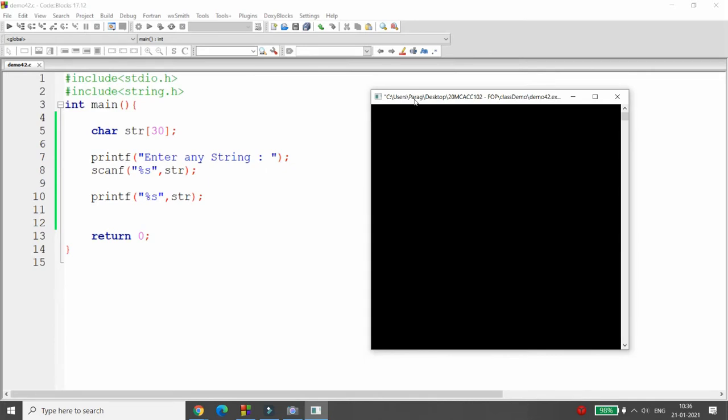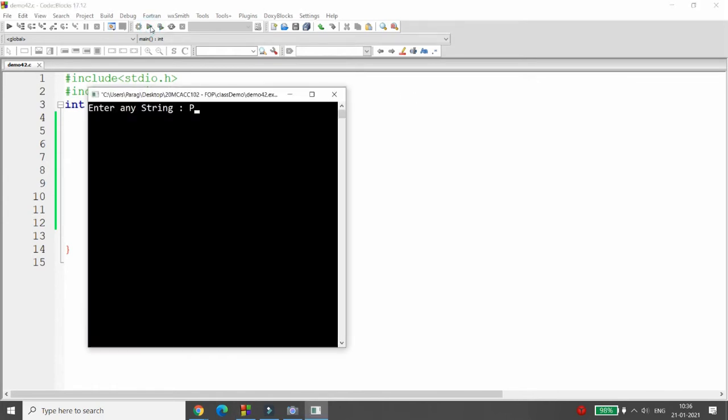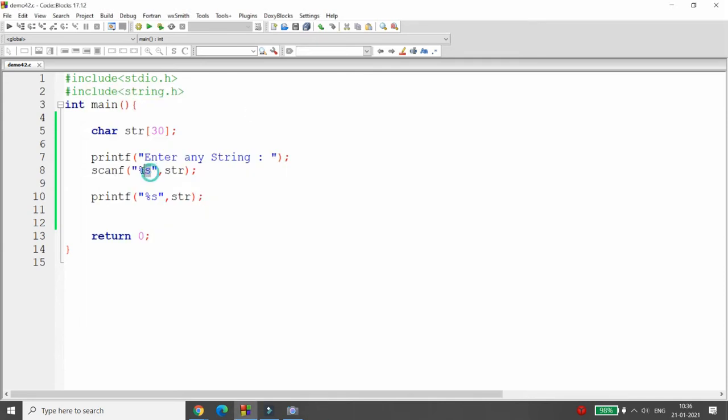For example, let me give you the example over here. I'm writing Parag, then definitely it will print Parag. But what if I give the space? If I give the space, then it will display only Parag. It means that it will display the portion which is before the space. So whenever you enter the space, %s will be terminated.